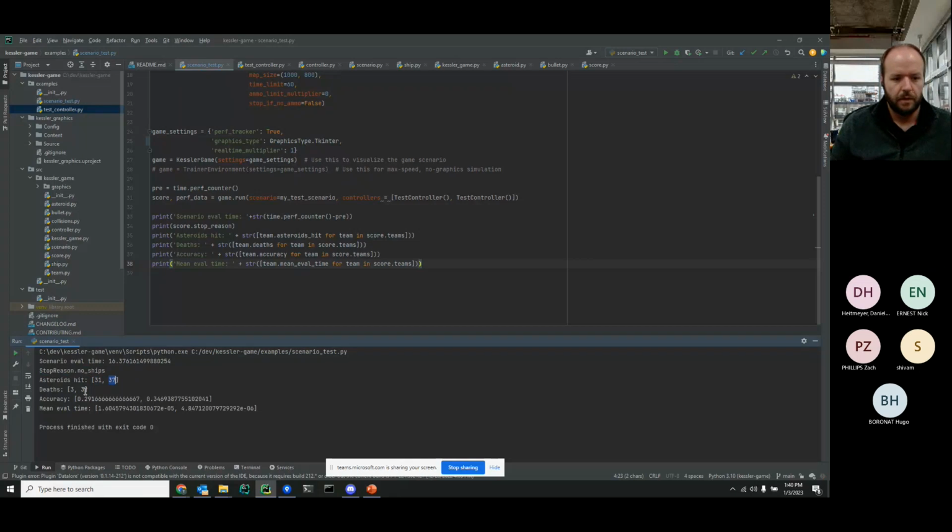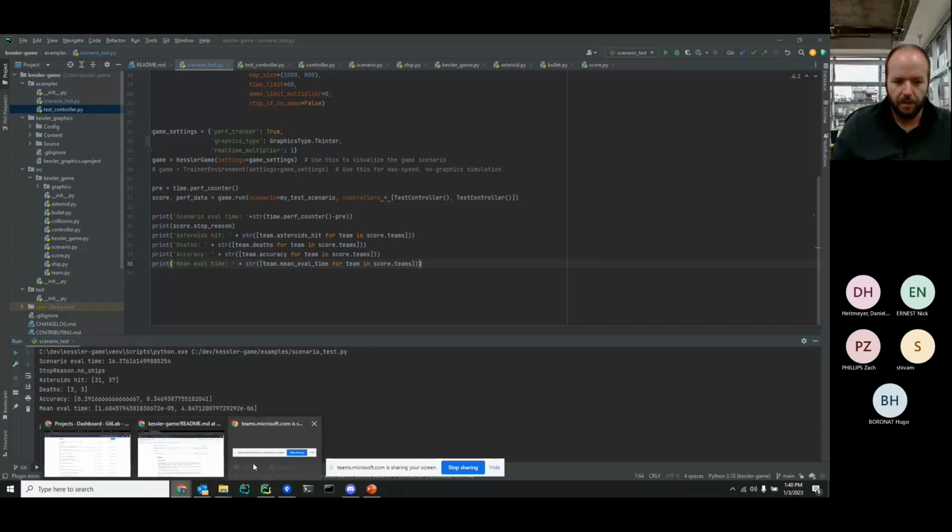Just an idea. The number of deaths each team had. The accuracy for each team. This is a percentage, so a little over 29% and almost 35%. And then mean eval time. This is the eval time for the controllers. So again, very similar to Fuzzy Asteroids, but much, much faster, more stable.